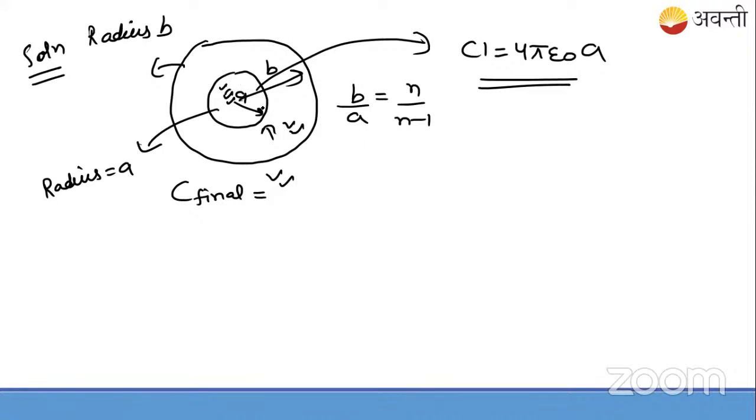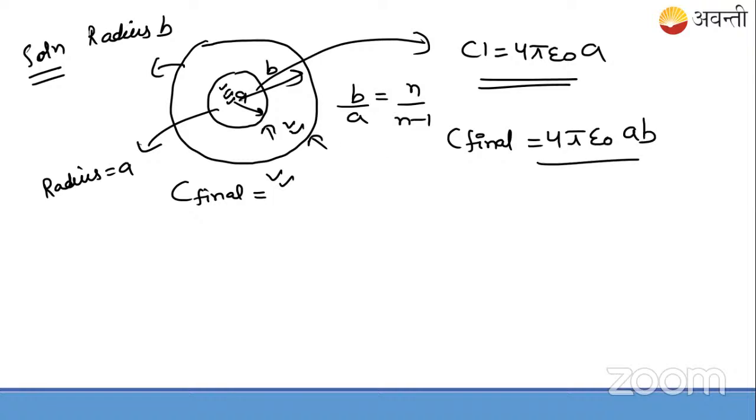And this is the outer spherical capacitor which is having the radius B. So if anybody wants to say how much will be the capacitance when we enclose this in a bigger sphere which is earthed, C final is equal to, it is 4 pi epsilon naught AB. You know this.